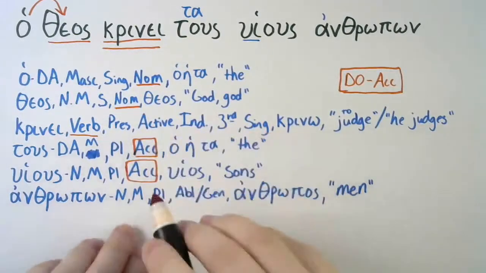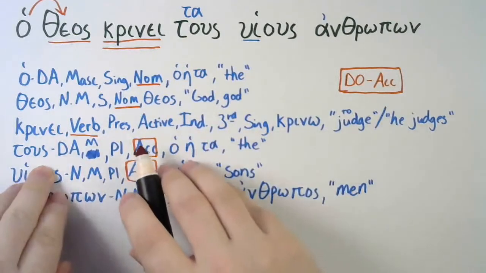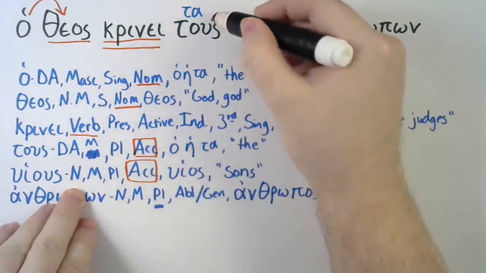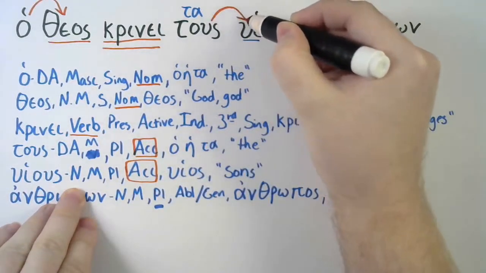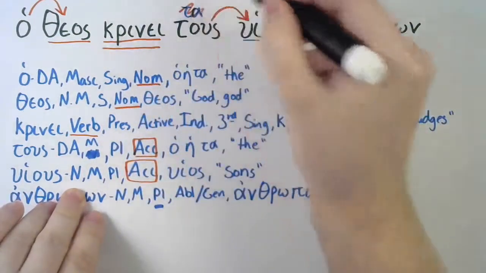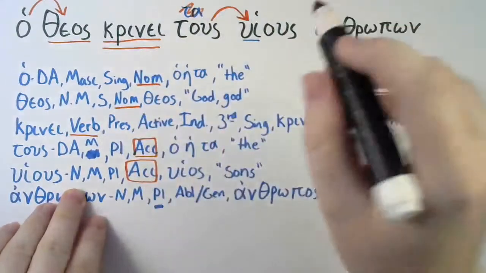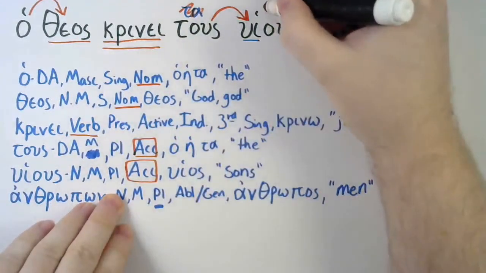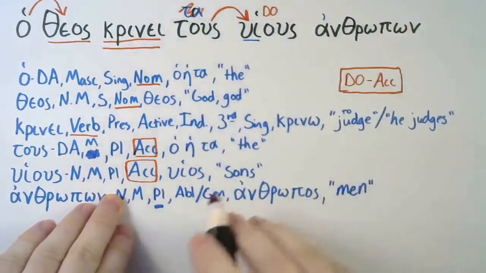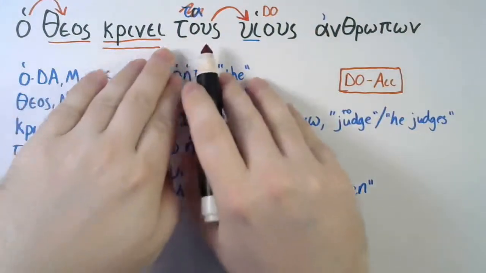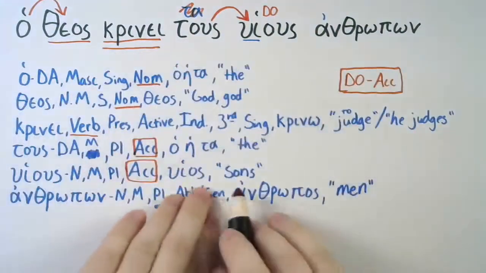Again, we have a definite article agreeing with a noun, so this definite article will probably be modifying that noun because it agrees with it and it's in close proximity. I'm going to get rid of ta there. So it's probably the huios, and huios is going to be our direct object. So the God judges the sons.